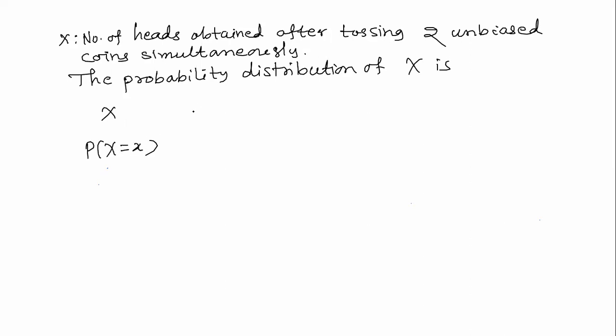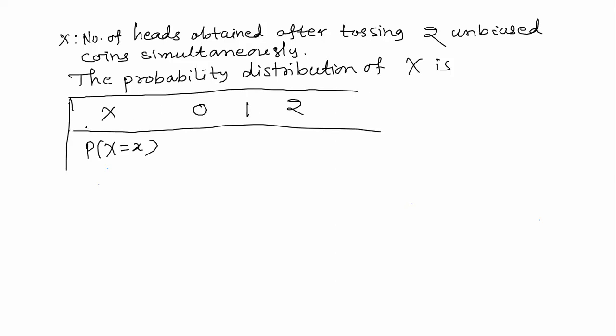So here, let me write x is equal to 0, 1 and 2, and here total. And I will again explain the same thing.